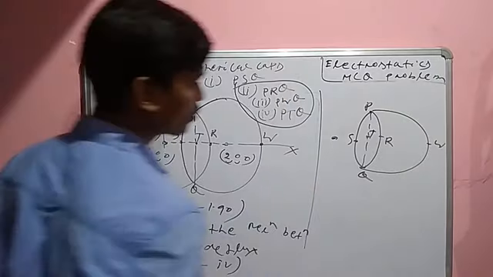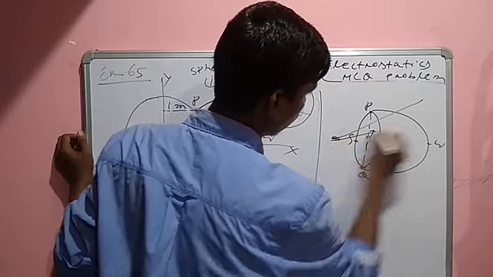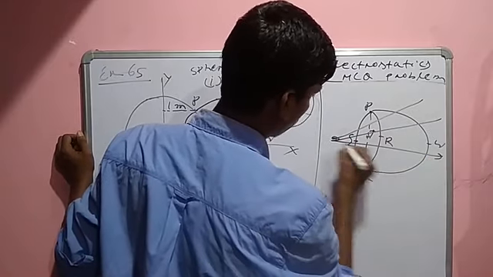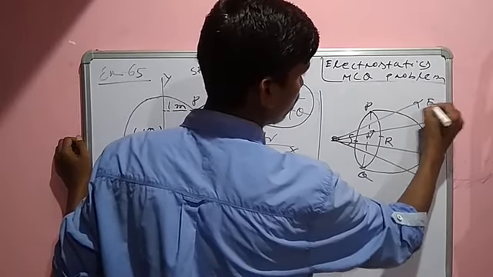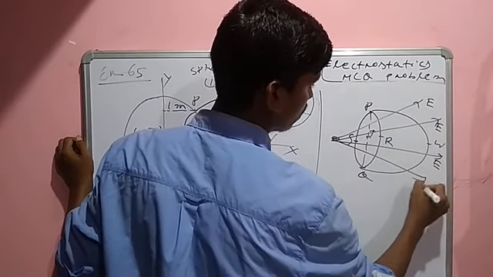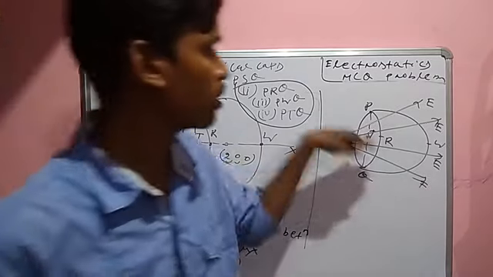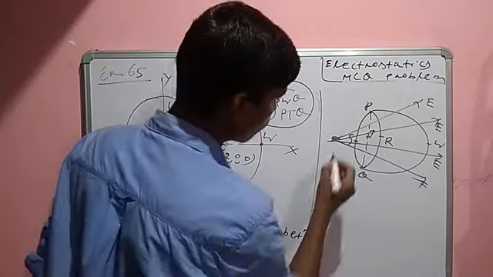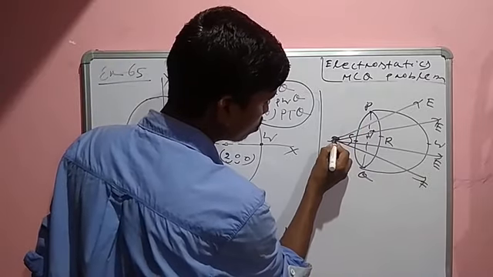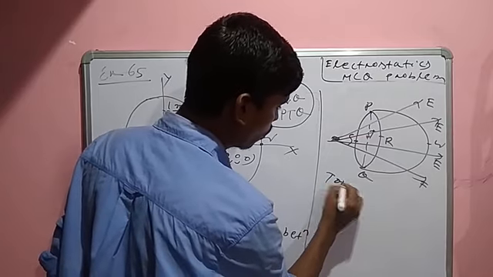Suppose this is the electric field. The lines of force, we can also call it the electric field. Here, suppose the total lines of force is 4. Total lines of force is 4.